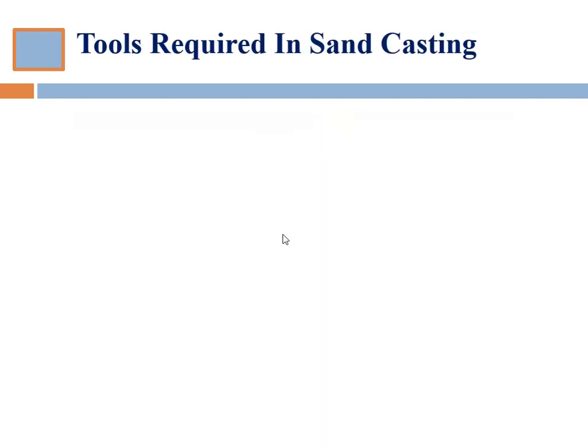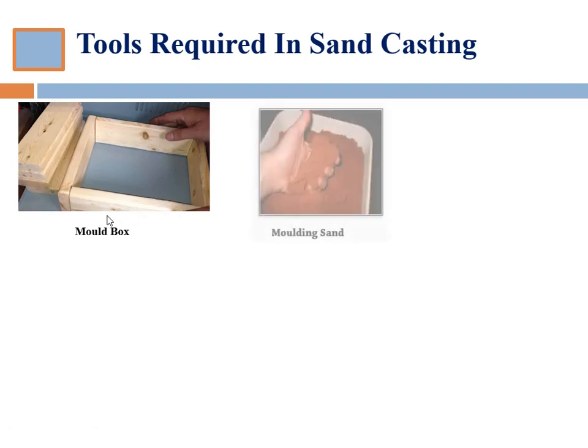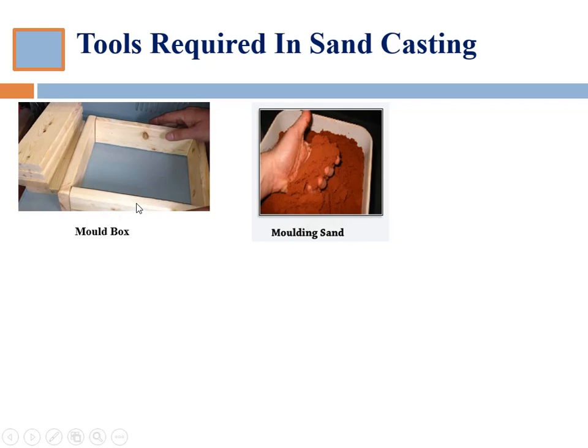Before that, let's see what the different tools required in sand casting are. Mold box. A mold box is nothing but a box made up of wood, or maybe metal, which we fill with molding sand. Molding sands get classified into many types, but two main popular types are green sand and dry sand.